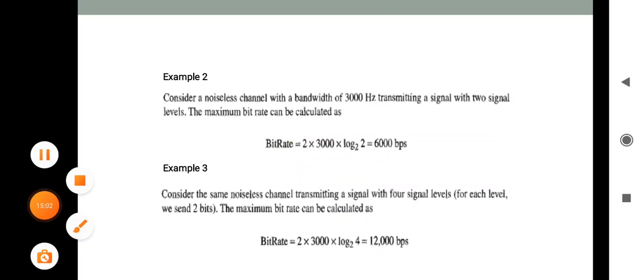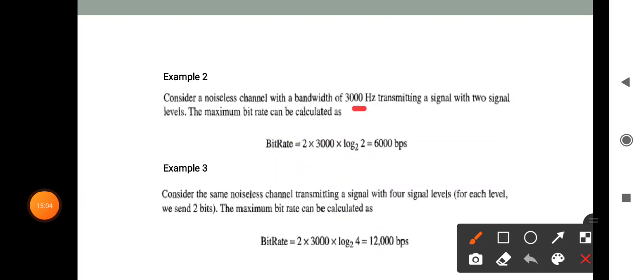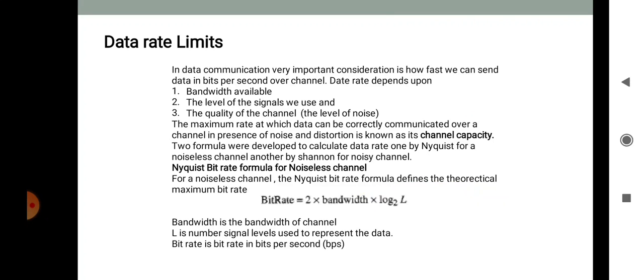Here the given information is the bandwidth, and the second is the signal level, here two signal levels, and we have to calculate the maximum bit rate. In the data rate limits we have already seen this formula: bit rate is equal to 2 into bandwidth into log 2 L. Just put in the given information.